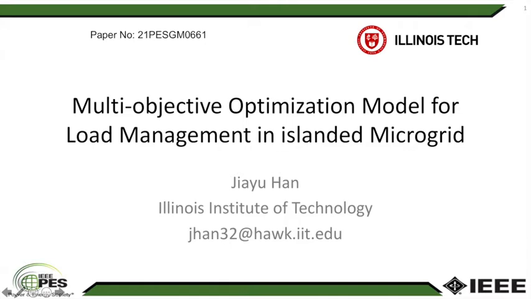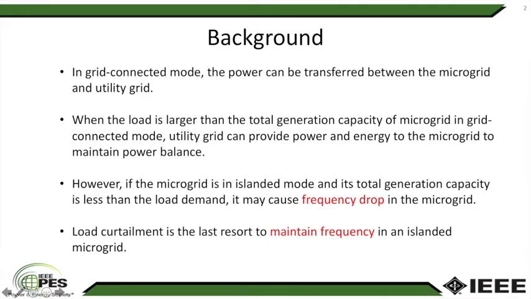The title of my paper is Multi-Objective Optimization Model for Load Management in Island Microgrid. In grid-connected mode, the power can be transferred between the microgrid and the utility grid. When the load is larger than the total generation capacity of the microgrid in grid-connected mode, the utility grid can provide power and energy to the microgrid to maintain power balance.